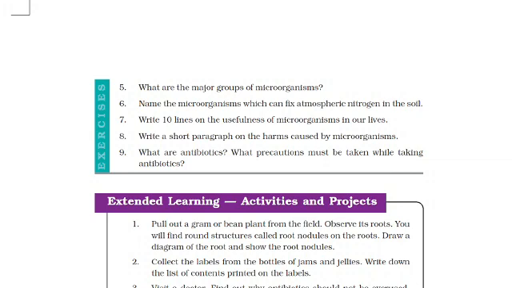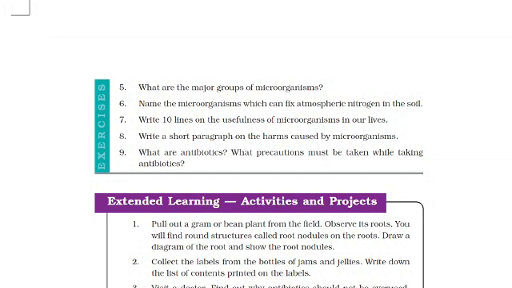Now eighth question, write a short paragraph on the harms caused by microorganisms. The harms caused by microorganisms are food poisoning, and it can spoil the food products, and it spoils leather and clothes. So you can write that. Then so many diseases like cholera in humans is caused by bacteria.